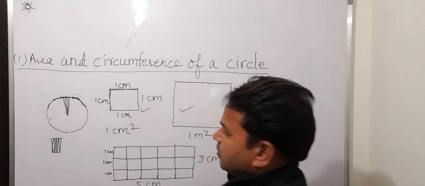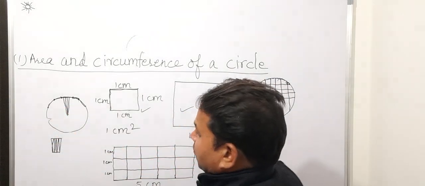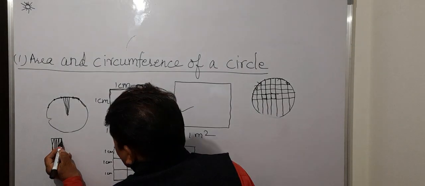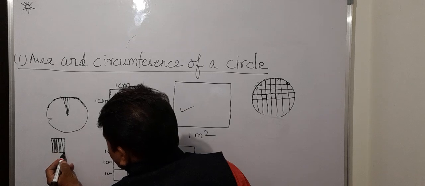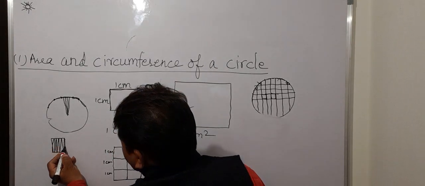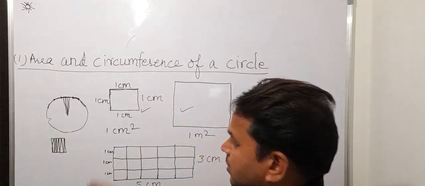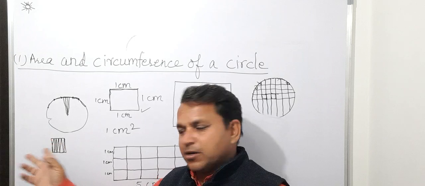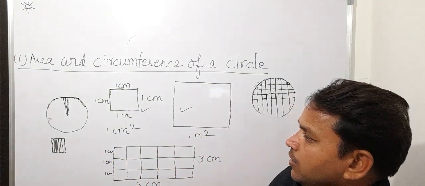What was the benefit in doing that? The whole area of the circle could be transformed into the shape of a rectangle. Now this way a rectangle was framed from the same circle. Same area has been used and the circle has been transformed into a rectangle.